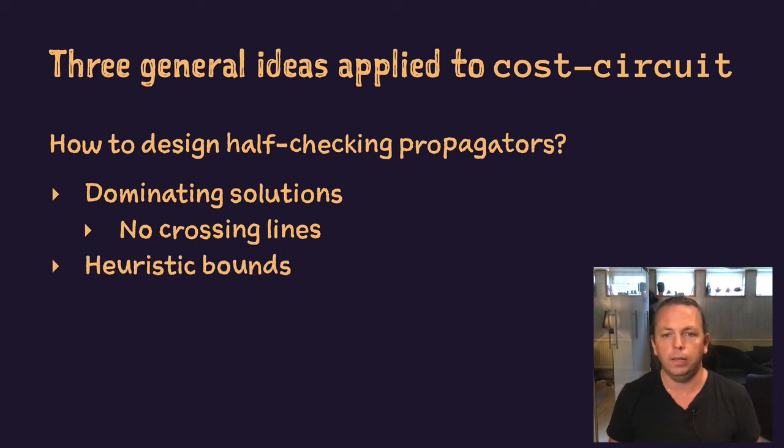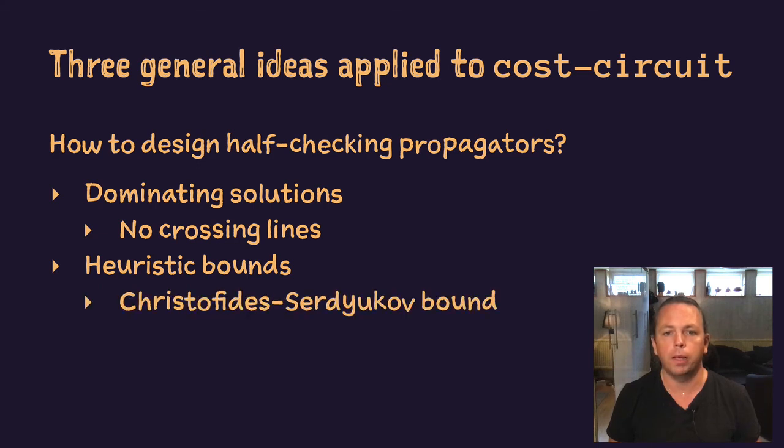The second technique is based on bounding a cost based on heuristic solutions. Here we use a variant of the classic Christofides-Serdyukov algorithm to find a bound for a metric TSP. Similar to the previous technique, this is sound for the pure problem, but not so in the presence of other constraints. The third and most general technique is based on finding literals that we guess should not be part of a solution.